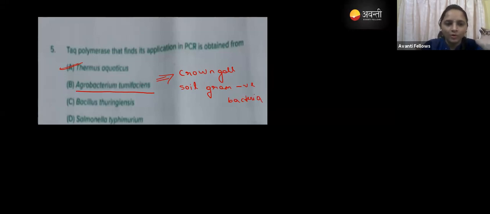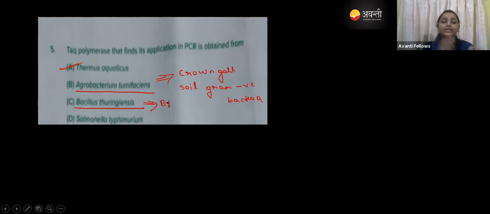Okay guys, there's another one here: Bacillus thuringiensis. We take the gene from this Bacillus thuringiensis. You have seen that in BT cotton, BT brinjal and all those, right? Can you tell me which gene we are going to utilize from this? It is for pest resistance. So BT cotton or BT brinjal, these are all pest resistant.